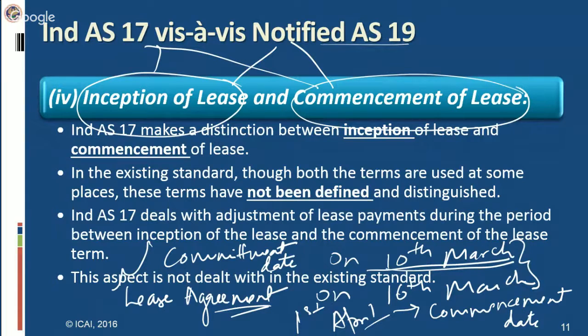And out of 10th and 16th March, the earlier, that is 10th March, will be considered as the inception of the lease. So I hope this is clear.